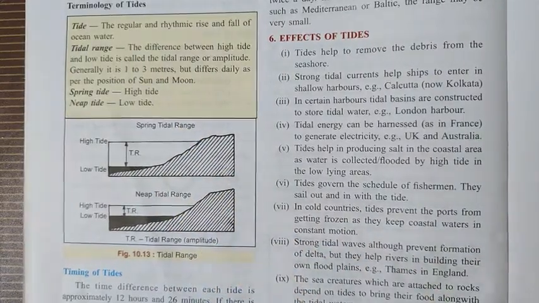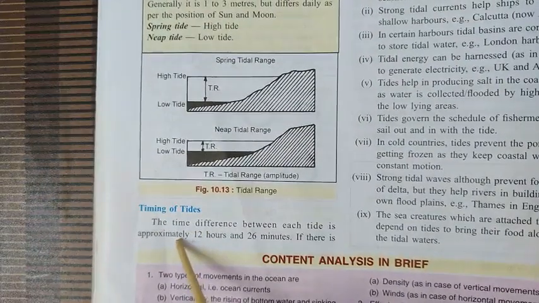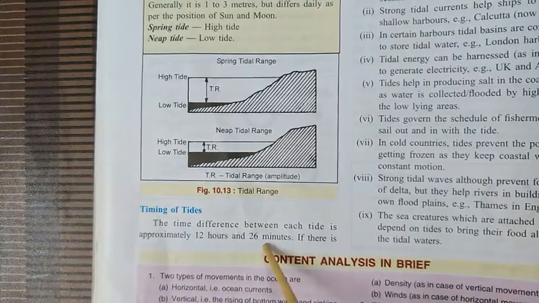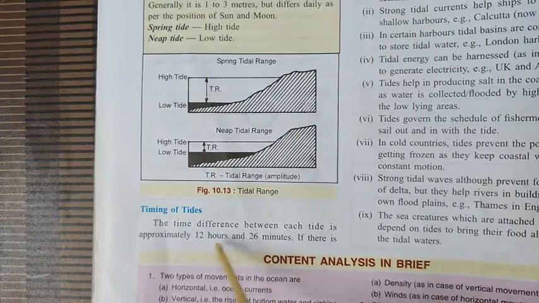So I hope you have understood this. And now let's move to the timing of the tides. I already told you the difference between the two tides is 12 hours and 26 minutes, and I explained to you why this is 12 hours and 26 minutes, not 12 hours.